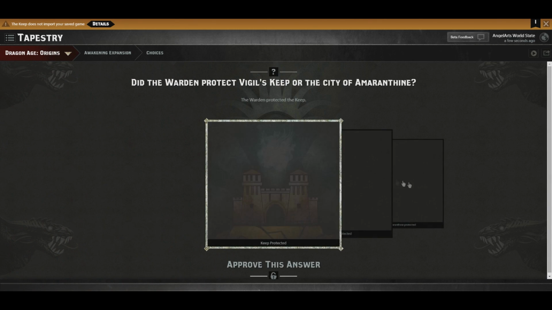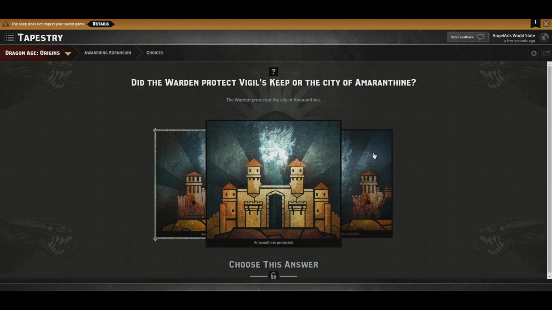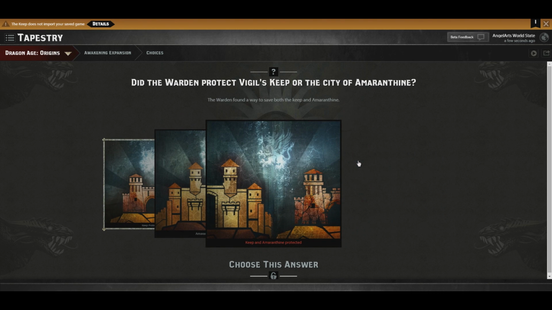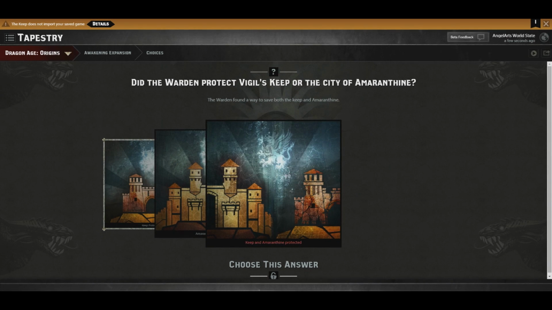Did the Warden protect Vigil's Keep or the city of Amaranthine? Keep protected, Amaranthine protected, or Keep and Amaranthine protected. The Warden found a way to save both the Keep and Amaranthine. Did I really?